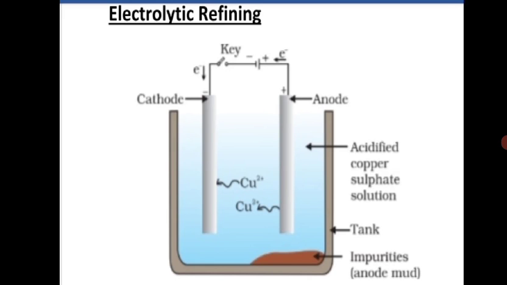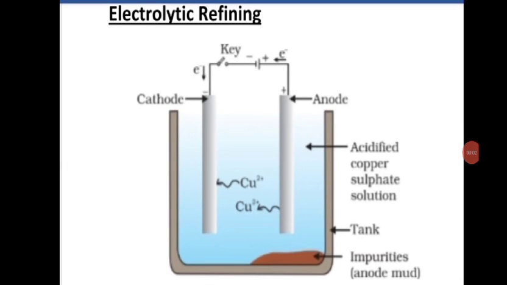You know that we have extracted copper by using different methods like concentration, roasting, right? So this is nothing but a crude metal. Now we have to remove the impurities present with the copper, and we should get a pure metal. The process is nothing but electrolytic refining. So we are going to study electrolytic refining of copper.